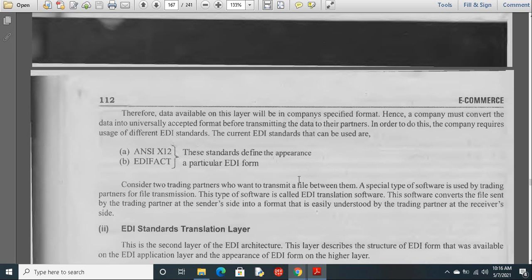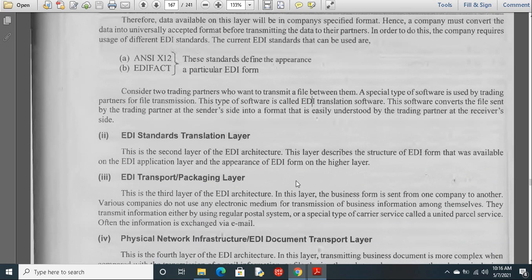Next, in the second layer, it describes the structure of the EDI form that was available on the EDI application layer and the appearance of the EDI form. So in this second layer, basically it will tell you the structure of the form which you want to send from one person to another person, and it also describes the appearance, how it will look, on the higher layer.